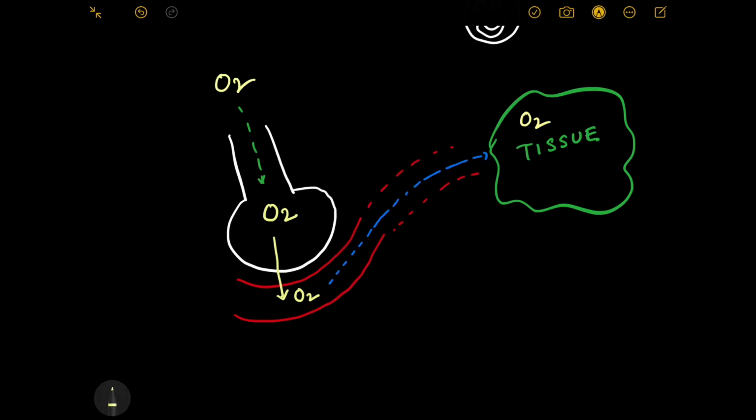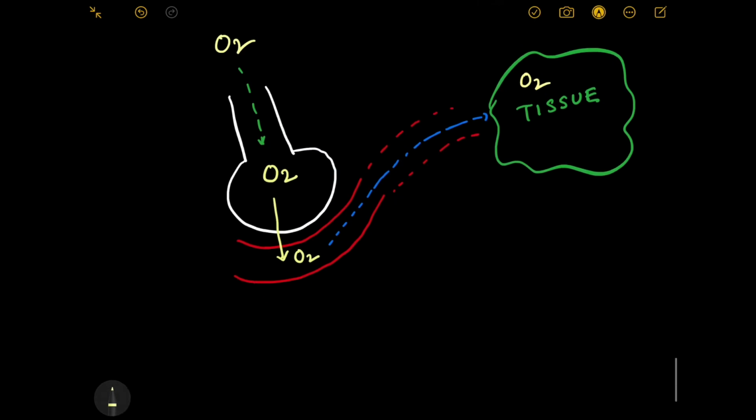Now let's understand what is hypoxia. Hypoxia is defined as decreased delivery of oxygen to tissues.